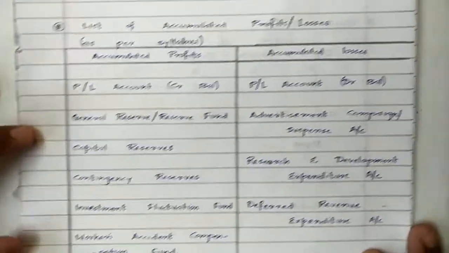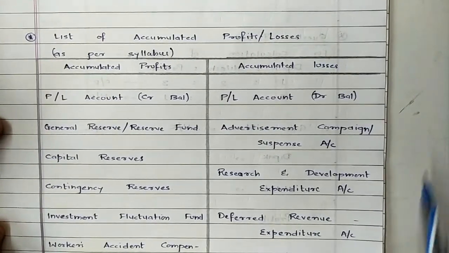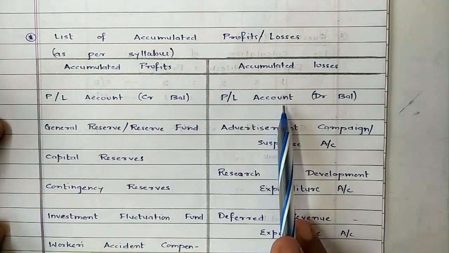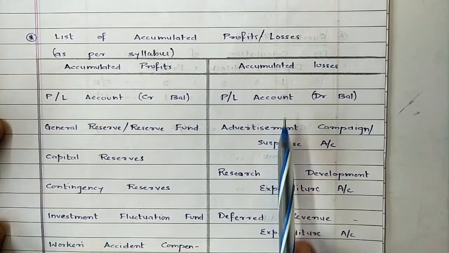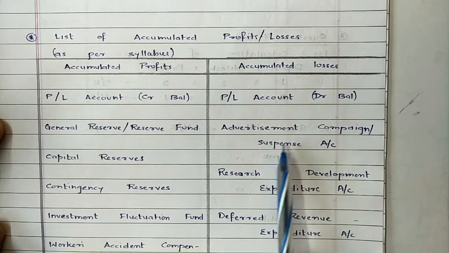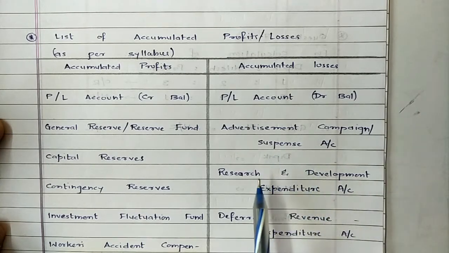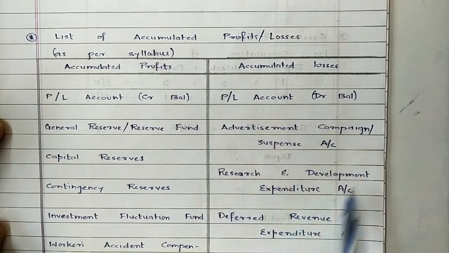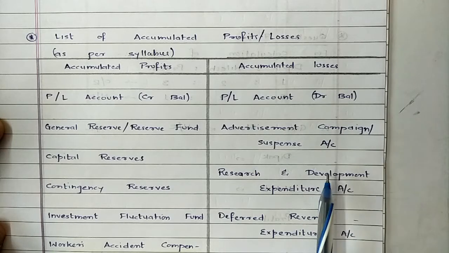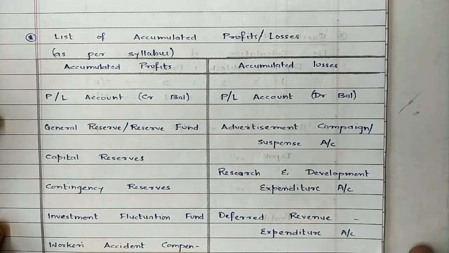Same way, examples of accumulated losses for our syllabus, one is exactly opposite of P&L credit balance, that is P&L debit balance, that's the balance of loss. Advertisement campaign or suspense account. Advertisement suspense account means deferred revenue expenditure which has to be written off gradually. Same way, research and development expenditure, these are recorded as asset, but you can never sell and realize money from the same, so they are also known as fictitious asset. And last one, any other deferred revenue expenditure which has to be written off gradually. So these are the examples of losses we will be given in the question, and we need to just replace it.